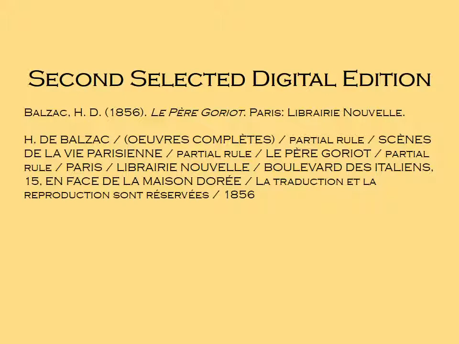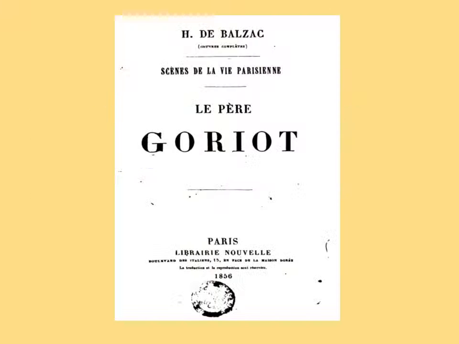And the second digital edition is from 1856, which is earlier than the previous one, but here it is mentioned that it is part of Les Œuvres Complètes. But instead of the final print edition title page that I mentioned, where it just says Les Œuvres Complètes without mentioning Le Pere Goriot, this one actually says both. It says Œuvres Complètes, but then it mentions Le Pere Goriot as part of Scènes de la vie parisienne. And here is a copy of that.